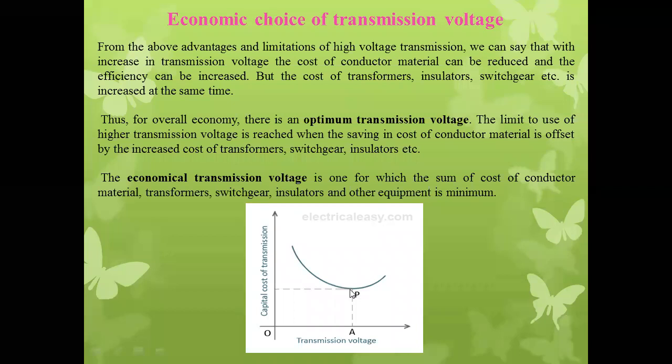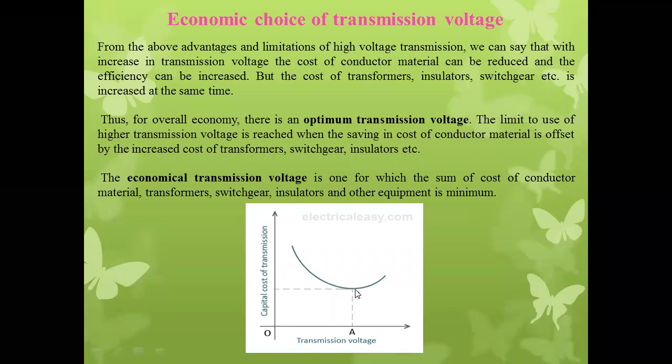Okay, see over here, if we observe this graph, whenever the transmission voltage level increases, at the same time gradually the capital cost of transmission decreases. The capital cost decreases because of the various advantages of using high voltage levels that we have seen.